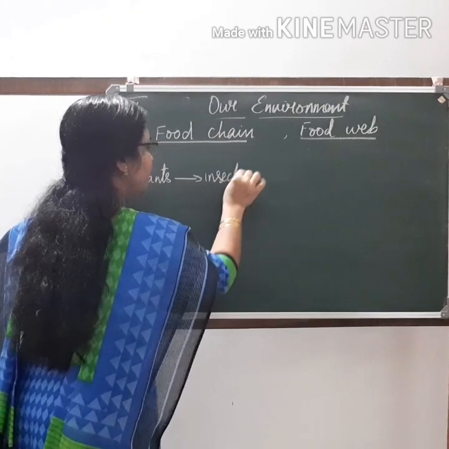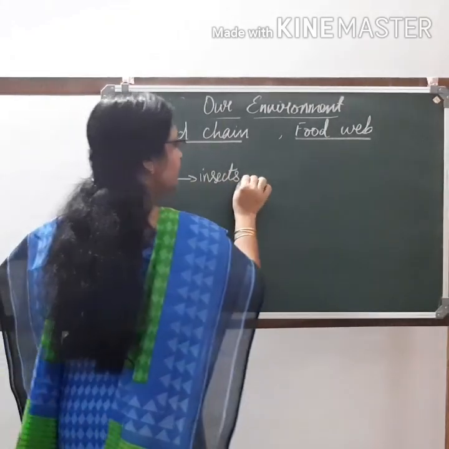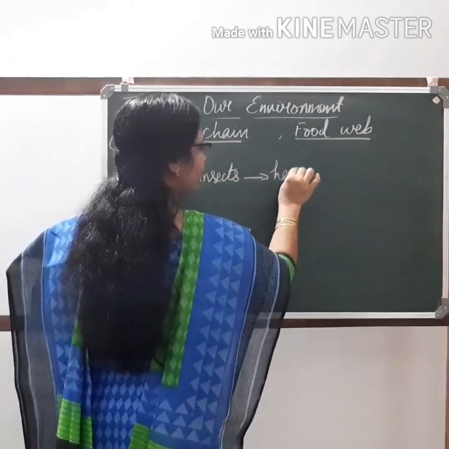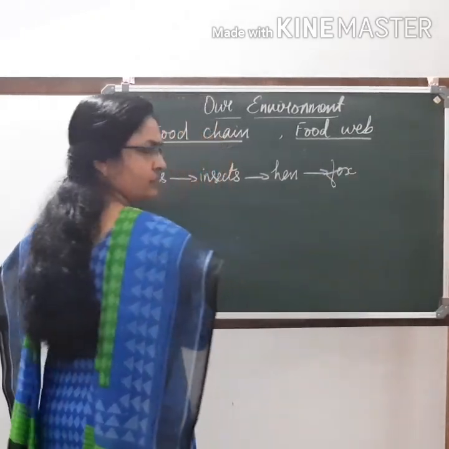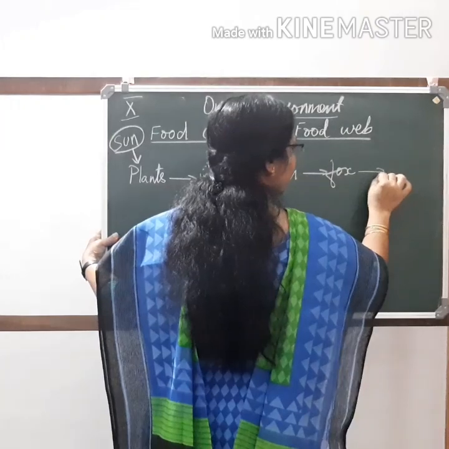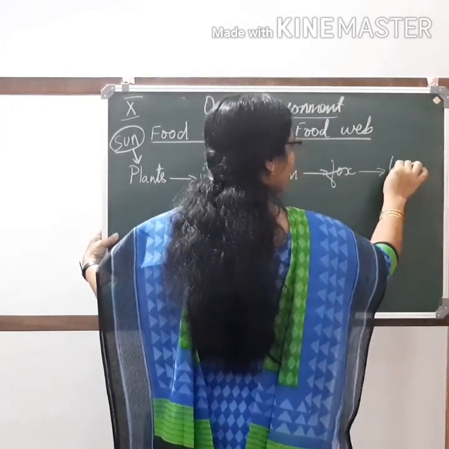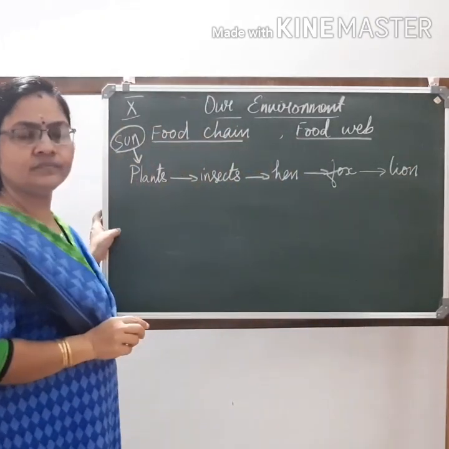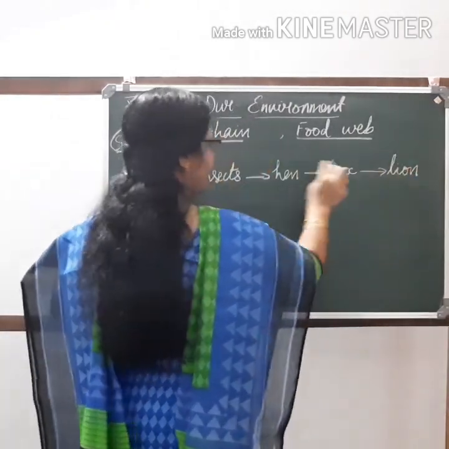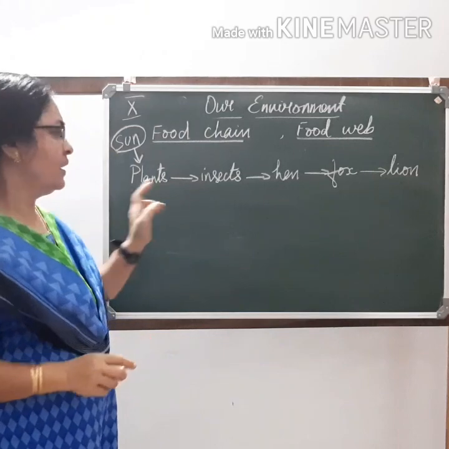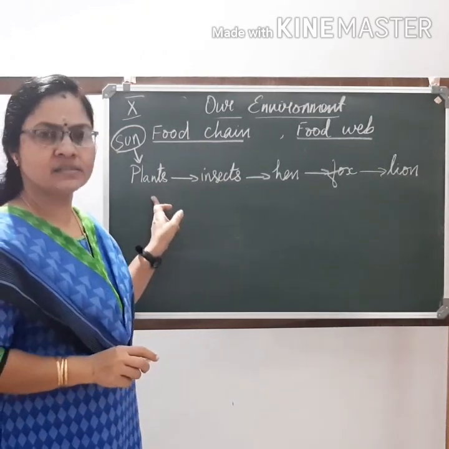Plants are eaten by insects. I am just writing a food chain here. Insects are eaten by hen. Hen is eaten by fox. Fox is eaten by lion. Just an example. So this is a food chain. Insects eat plants.